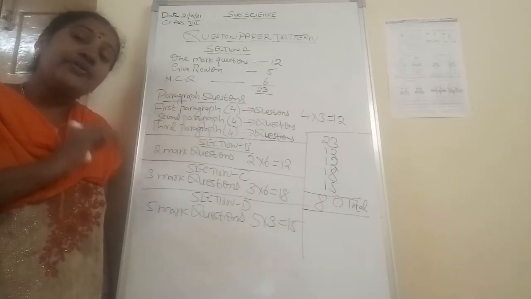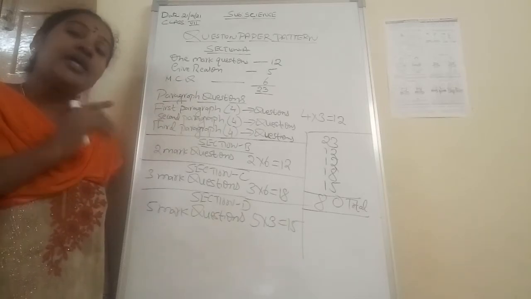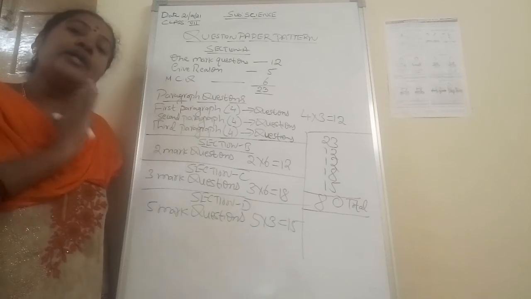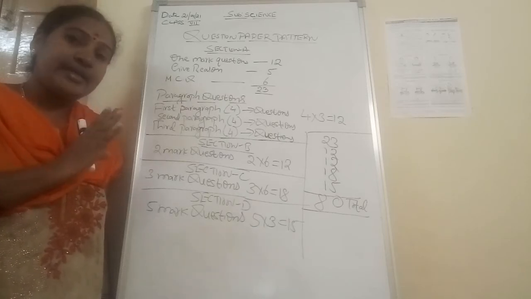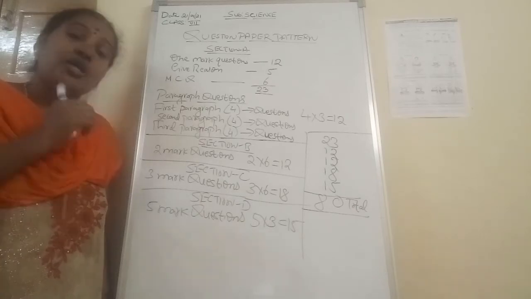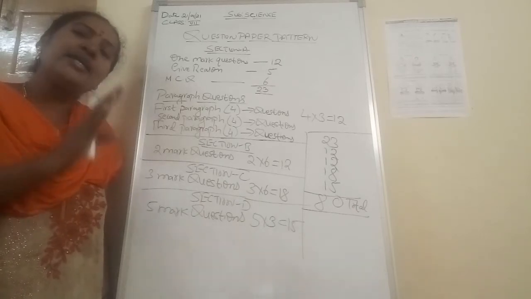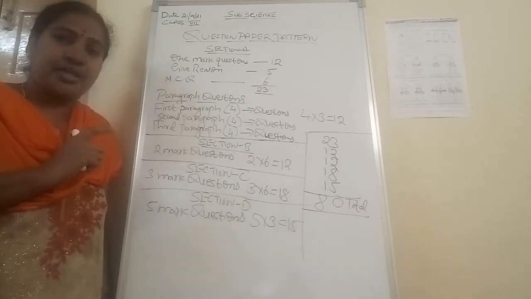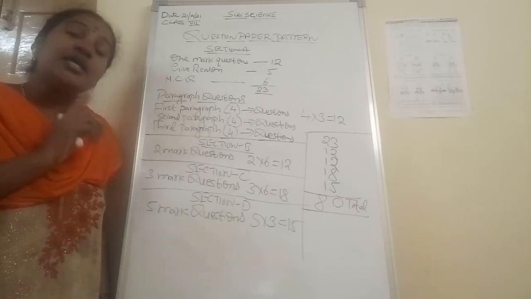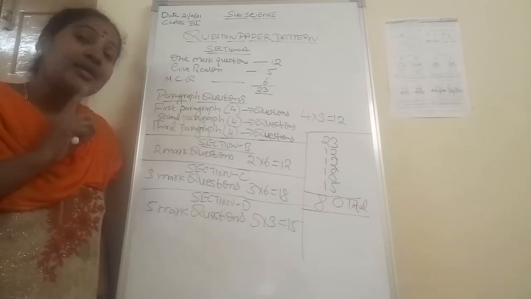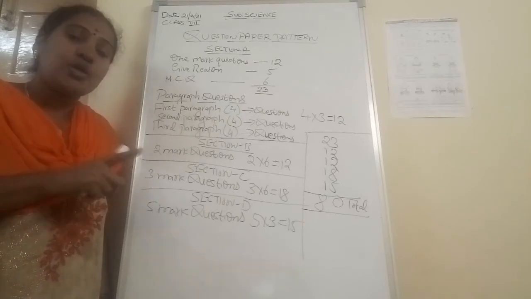How many questions are they giving? 5 sub questions they are giving. In that you have to attend only 4. Choice will be there. For any 4 you can select it. For that multiple choice will be there. Are you following? You have to select only the correct option. Paragraph questions are very easy questions only.